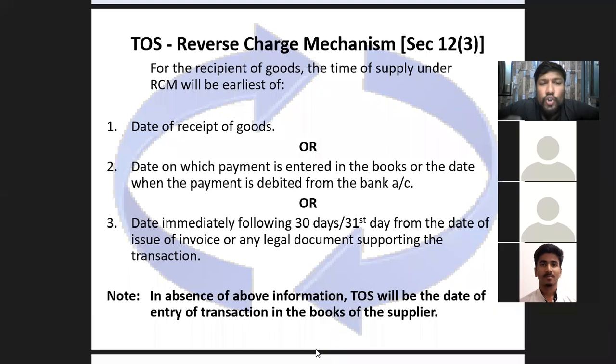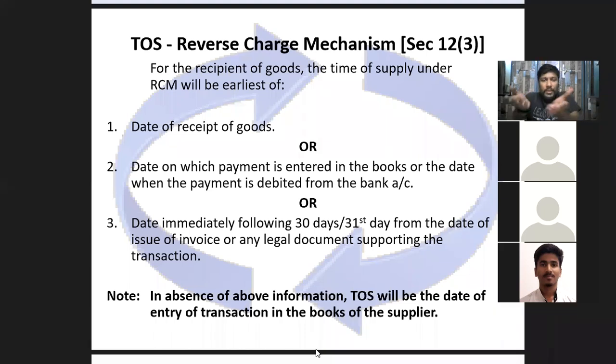GST. So the person who is registered, who is purchasing the goods, he is going to draw an invoice, all right. He is going to prepare a self invoice, all right, and he is going to pay tax to the government directly. So the seller of the goods is not going to pay tax here. The taxpayer is the buyer himself. So anyway, the person who buys goods or takes a service, that person is anyway the tax bearer, fine. But in normal cases or in your forward charge mechanism, the person who's selling the goods is the taxpayer.